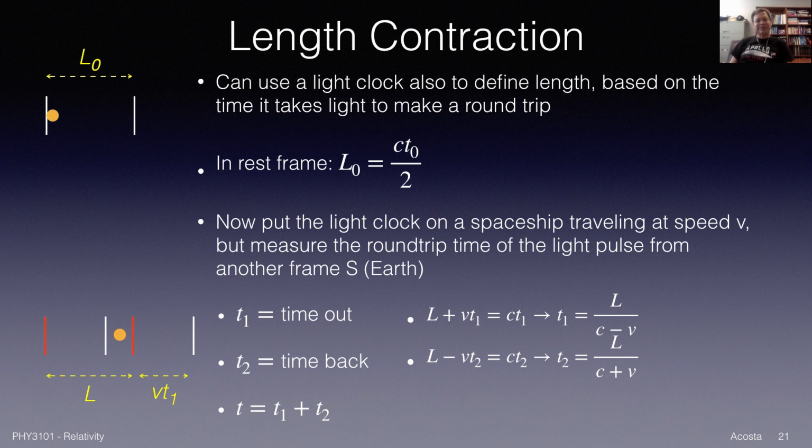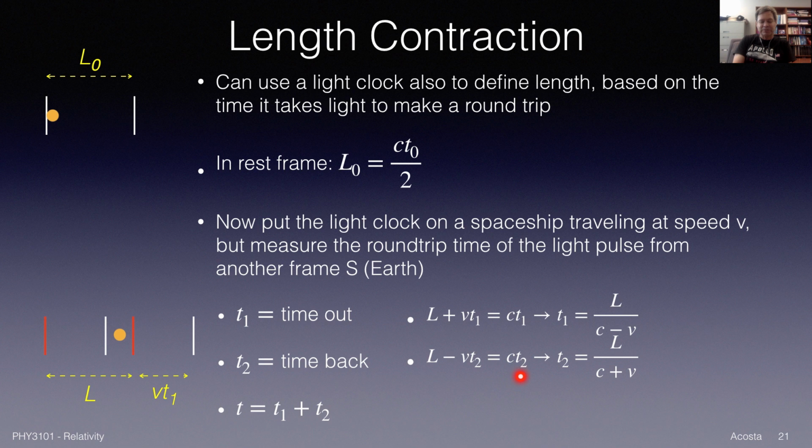Similarly, we can work out the time for the light to go back. Now when it's going back, the light pulse has to go to the left mirror. That distance is L, as measured on Earth, but that left mirror was moving toward the light pulse this time. So the distance that the light pulse travels is not going to be L. It's a little bit less. It's L minus VT2, where T2 is the time for the light pulse to go back. And what does that equal?